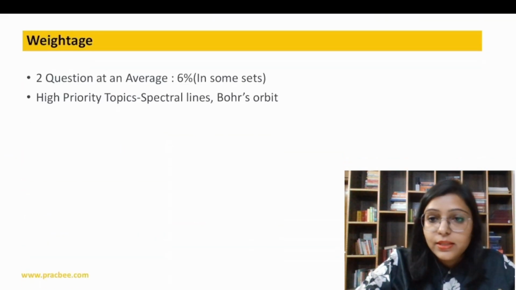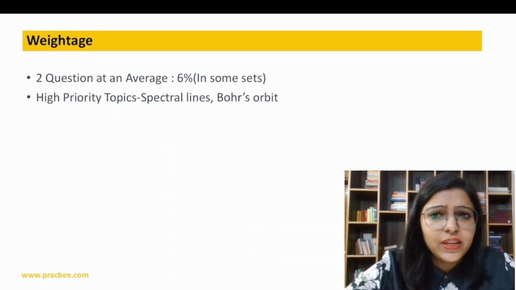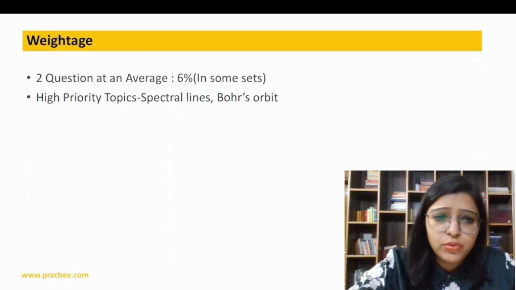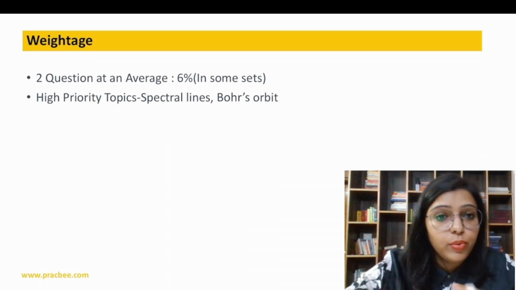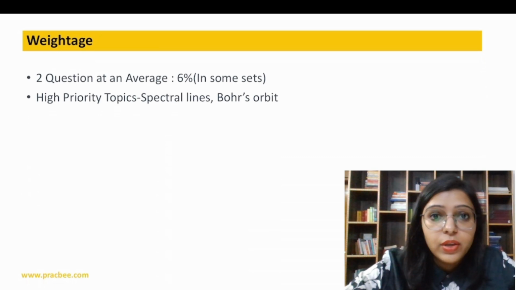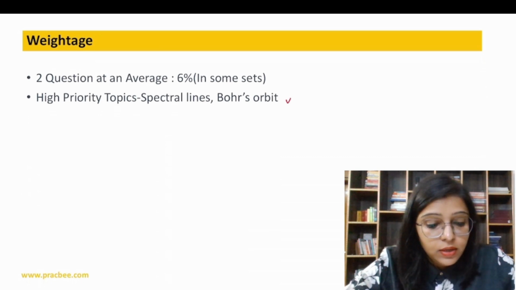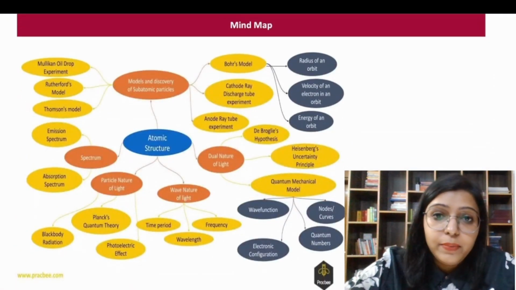Now let's discuss the weightage first. That is around 6%. We can say 1.5 or 2 questions are going to come in some sets, otherwise one question on average. What are the high priority topics over here? Questions are asked from Bohr's orbit and the spectral lines, which is a part of Bohr's model. So we are going to do lots of questions on this part. Okay, now let's discuss the mind map.